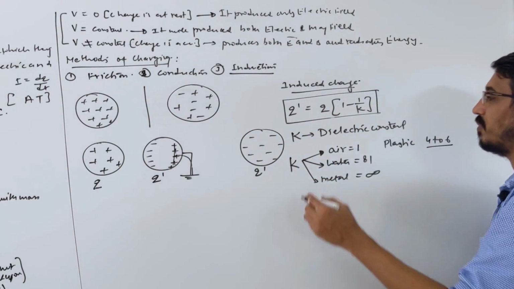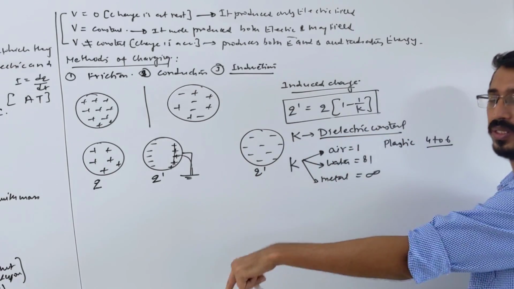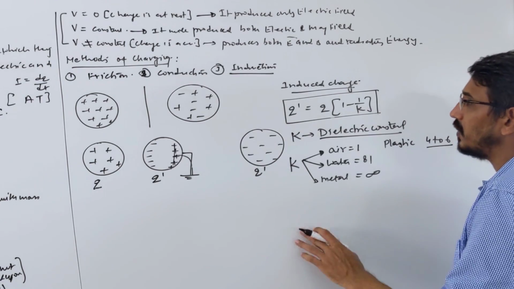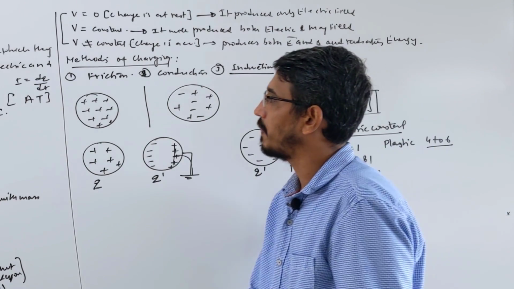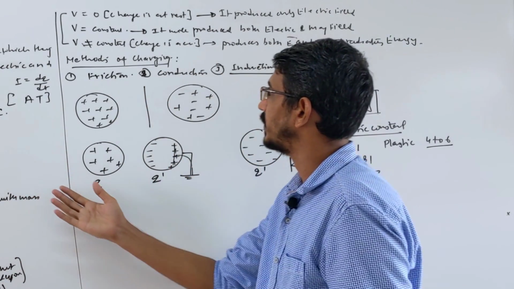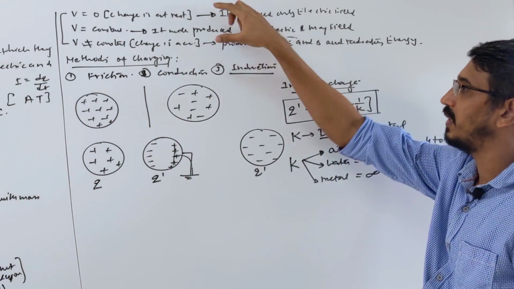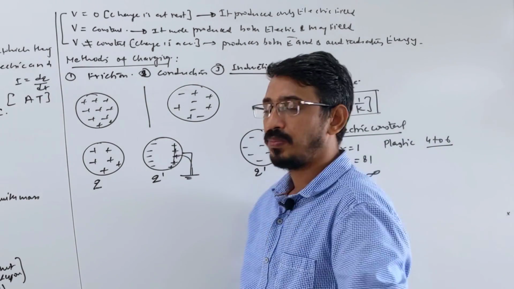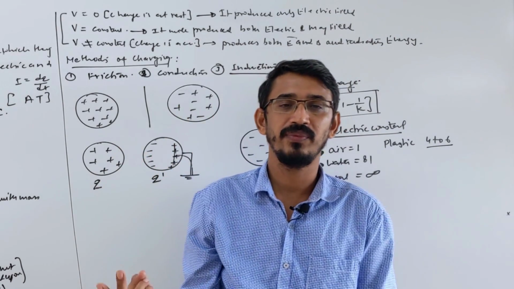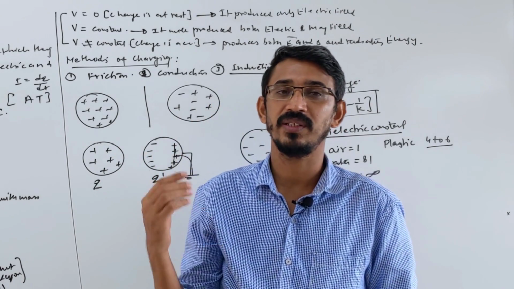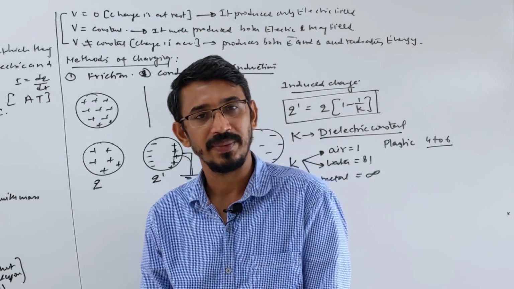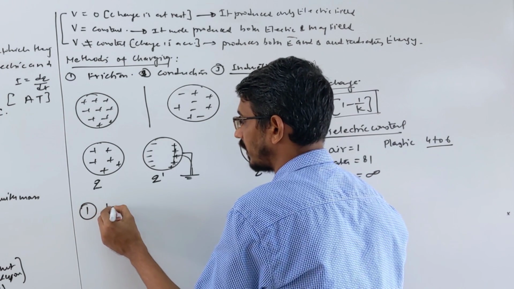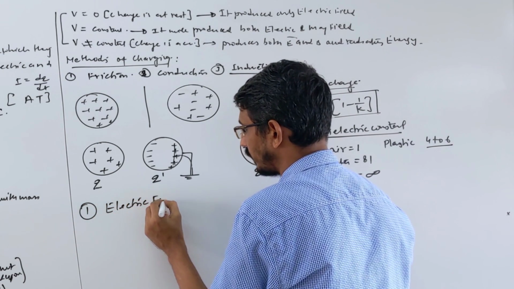So this small relation is a little important. K is called the dielectric constant. What is this? I will talk about it in the next topic. Just right now remember it's a constant. Okay, that's all. So these were the basic things: properties of charge, what is charge, and then what methods we have. I told you we have 6 topics: electric field, electric force, electric potential, potential energy, electric flux, and capacitance. So let's start the first topic of this chapter, and we're writing the heading here: Electric force.